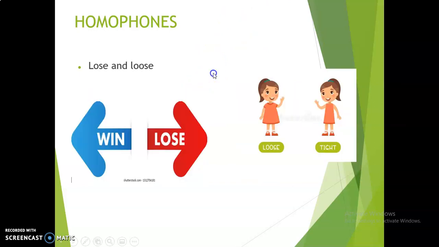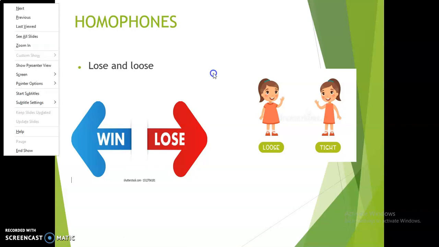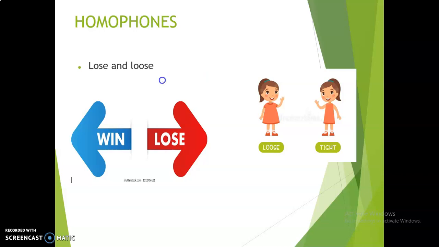Next, LOSE and LOOSE. So what is the first word? Lose is nothing but the opposite of win. If a person has lost the match, which is the past tense of lose, losing means we lose the points in a certain match and then we lose the game.